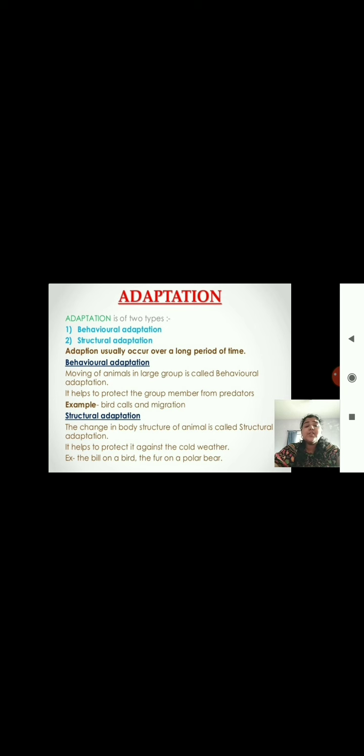Next is the structural adaptation, that is, changes in the body structure of animals are called structural adaptation. It helps to protect against cold weather or extreme hot weather, or from the rains or from the water. Examples are the bill on the bird and the fur on the polar bear.